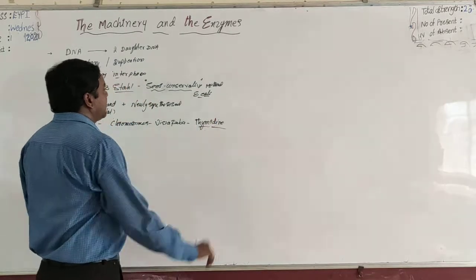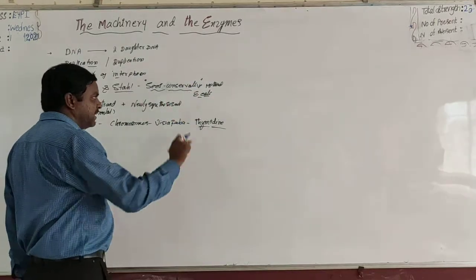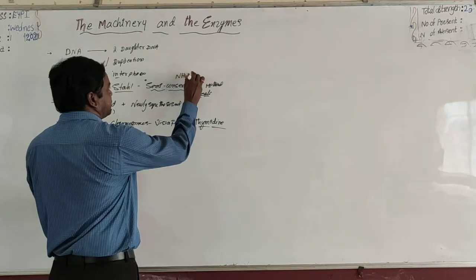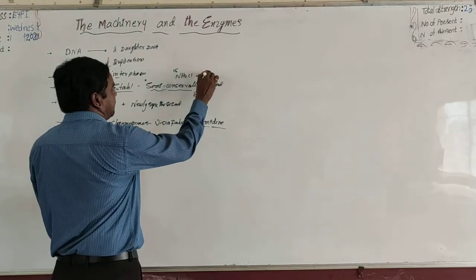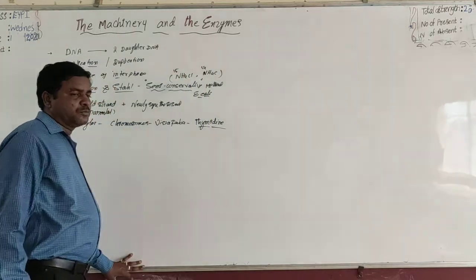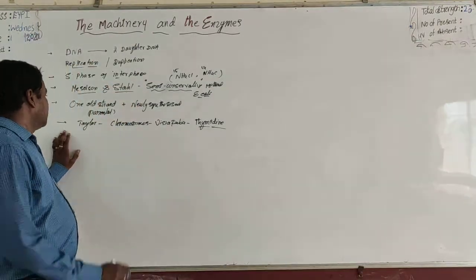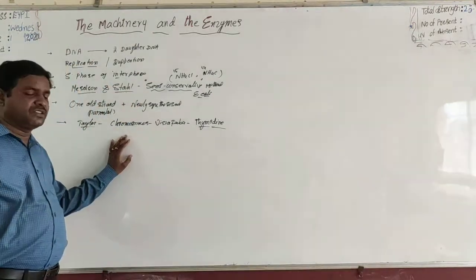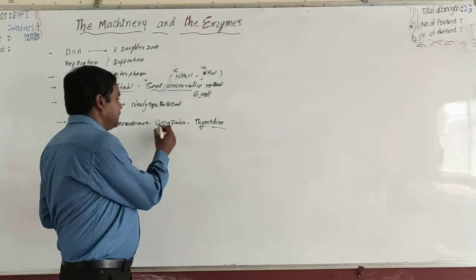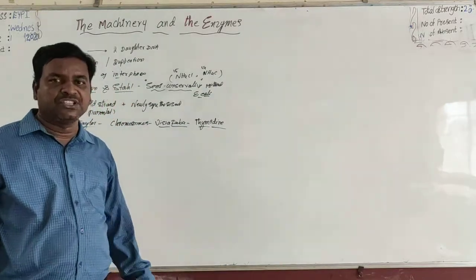Meselson and Stahl, in their semi-conservative method, used NH4Cl 15 and NH4Cl 14, which are isotopes. But scientist Taylor explained the semi-conservative method of replication in chromosomes, especially in Vicia faba, by using radioactive thymidine. You know these points from the previous class.